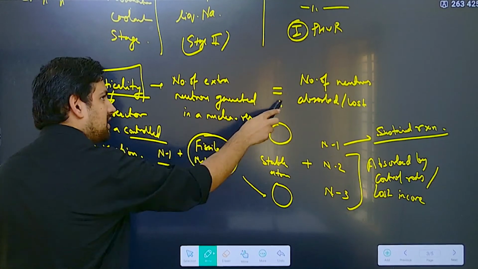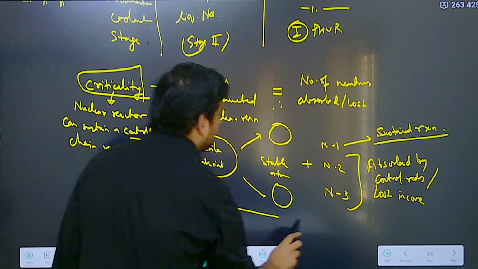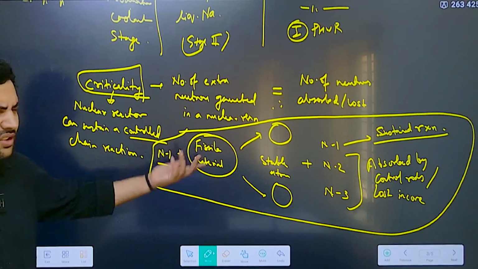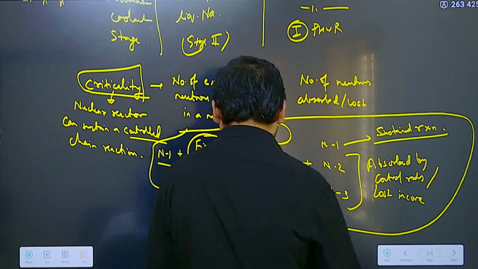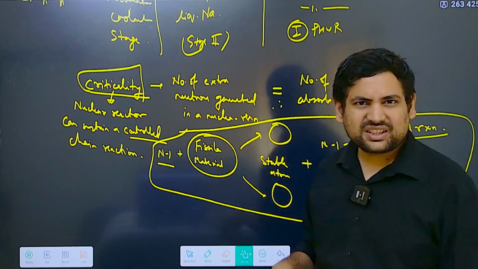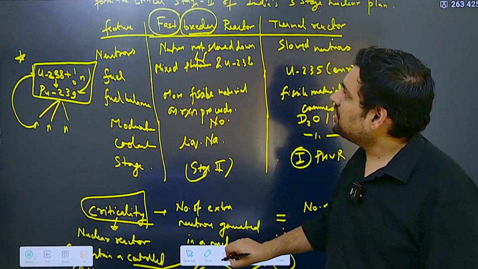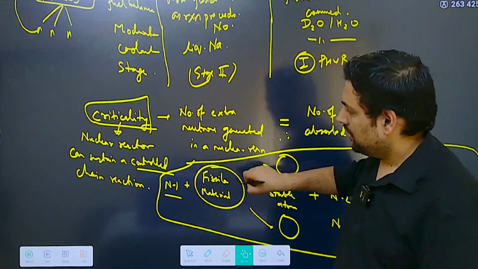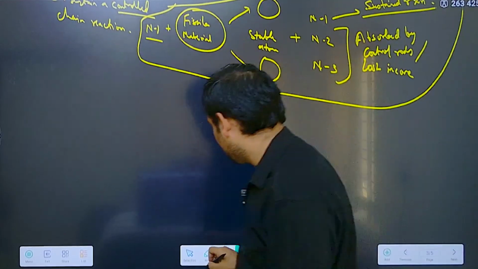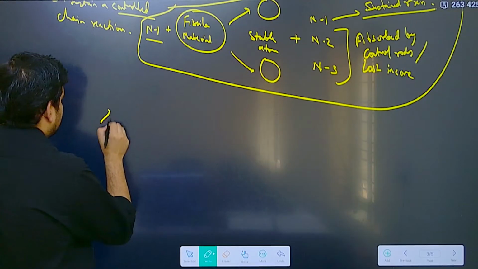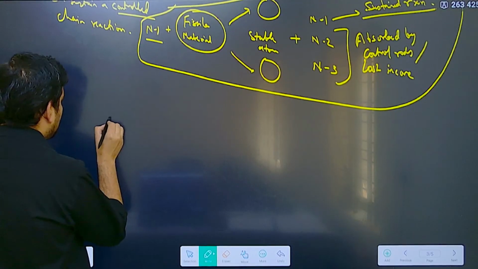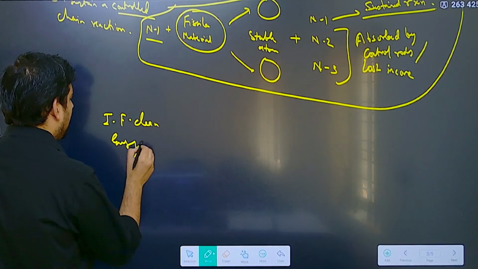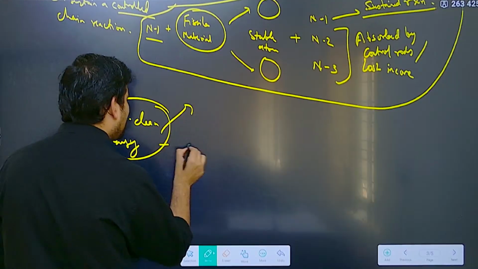If you draw this instead of the earlier explanation, of course you will get more marks, but any one of them is fine. This also works. So this is explaining criticality, and the last part was asking a very simple thing, which is what this actually means. So what are the implications for the clean energy future in India? So what are the implications?